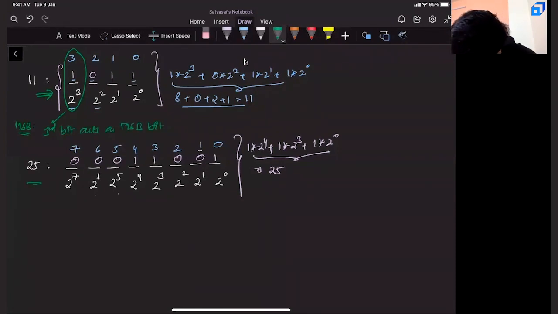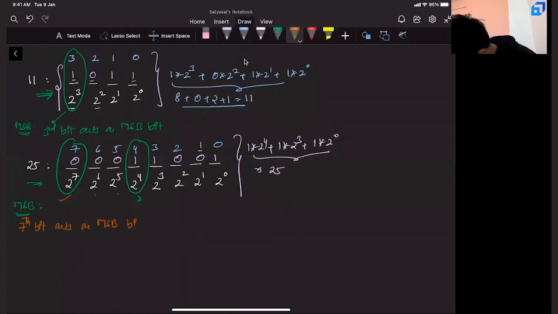Now, similarly, in this scenario, can you tell me which bit will act as an MSB bit? Take a second. Tell me. A couple of you might think, maybe it is 4. No. Even in this scenario, this will become the 7th bit. The 7th bit acts as MSB bit. That means, in other words, if you are taking 4 bits, you are saying the third bit. If it is 8 bits, you are saying the 7th bit.